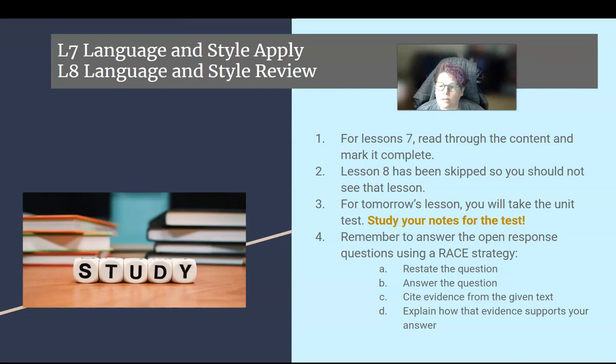And then tomorrow's lesson, you're just going to take your unit test, so study your notes. And as a reminder, remember to answer your open response questions using the RACE strategy, unless it tells you otherwise. If it says in 1 or 2 sentences, explain this, then you can just use the 1 or 2 sentences. But it's pretty standard for you to use the RACE strategy pretty much for every open response from here on out, and you could do this for all of your classes from this point on, and you should do pretty well in those open response questions.